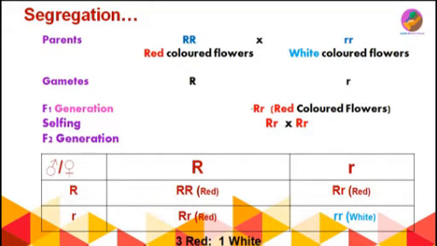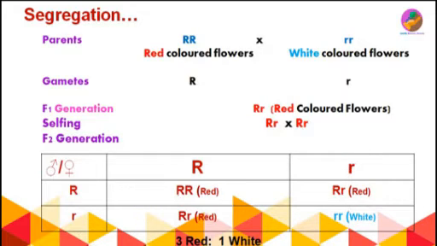But the law of segregation tells that though these two alleles remain together for a long time, they will not contaminate or mix with each other. They remain together but they can segregate at the time of gametogenesis. You can see here, when the crossing or selfing of this F1 offspring is carried out, capital R, small r, they will produce gametes again, capital R, small r, capital R, small r. Suppose this is the male plant, this is the female plant.